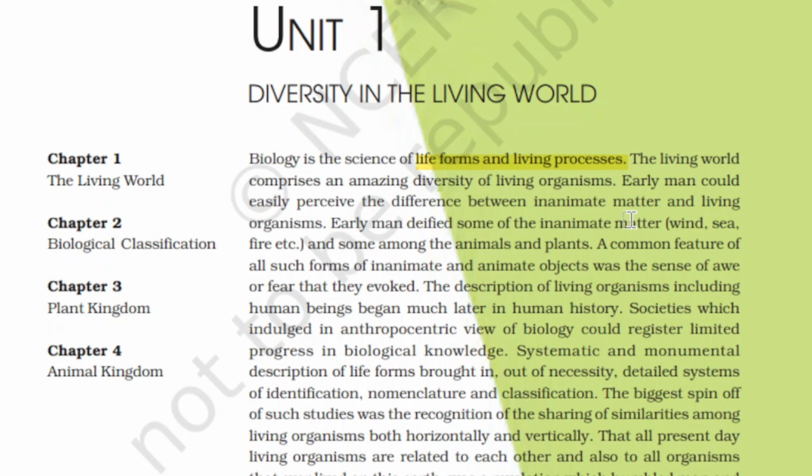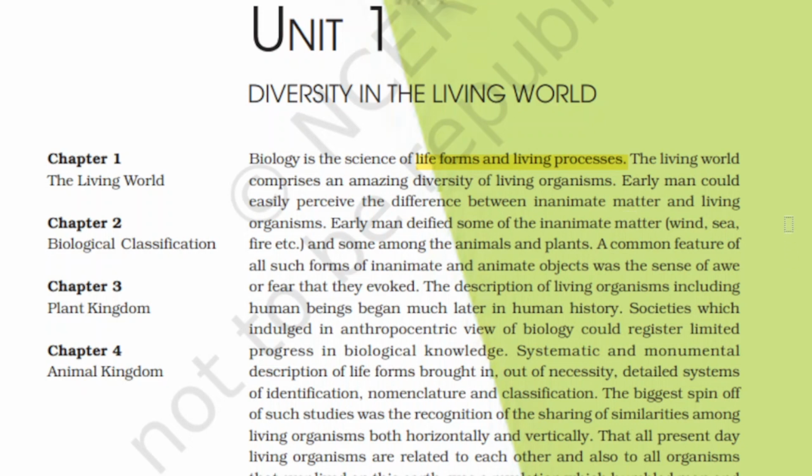A common feature of all such forms of inanimate and animate objects was the sense of awe or fear that they evoke. For the difference between animate and inanimate, inanimate things are like a chair, a stone, a lot of things. Animate means those which sense things, like fear, when they evoke.